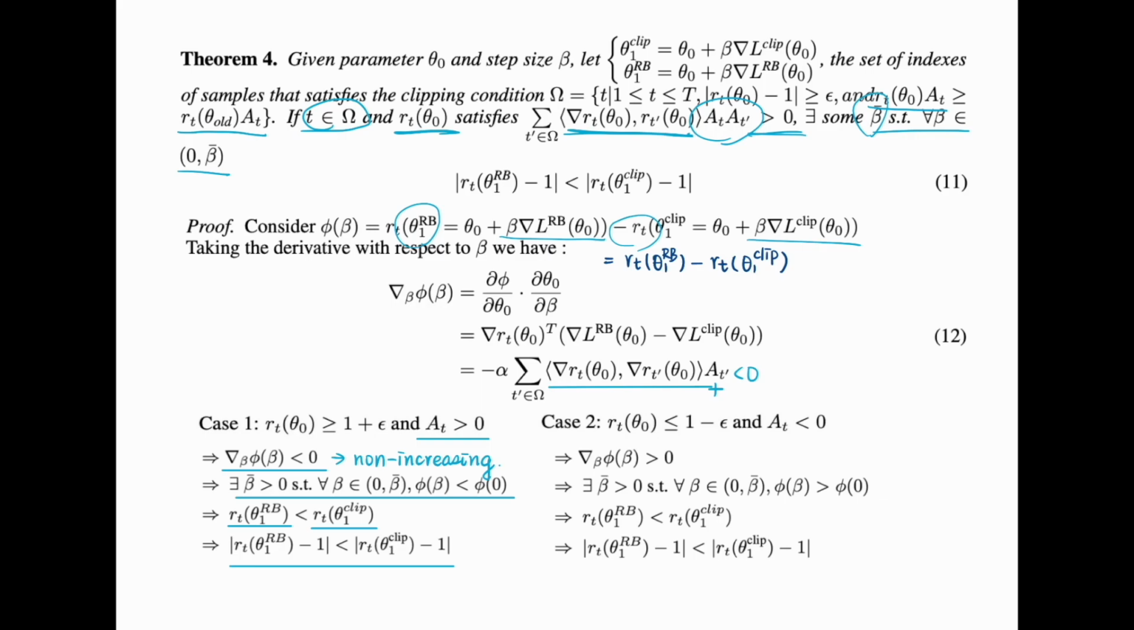Now for case number 2, where the advantage is smaller than 0, we know that this is negative. And plus the negative sign right here, this one is positive. So this is non-decreasing.